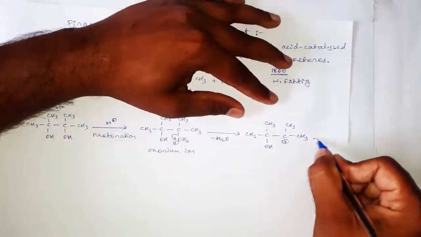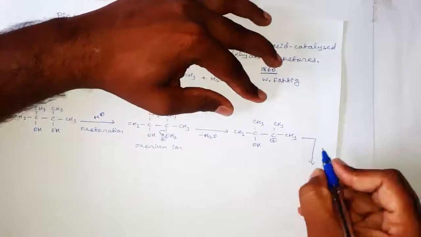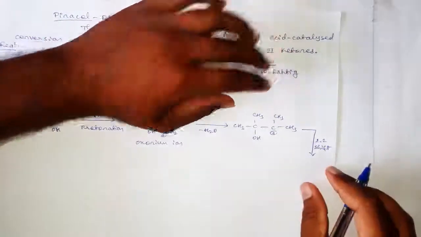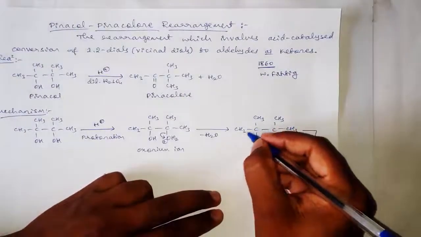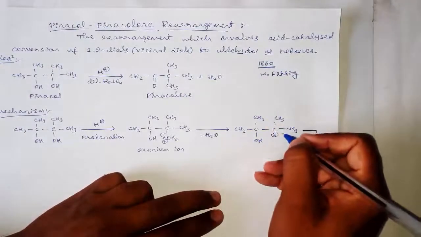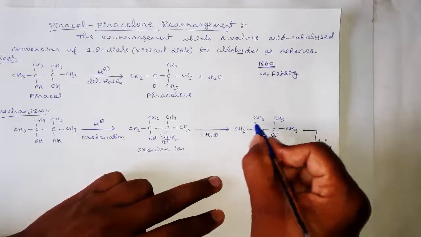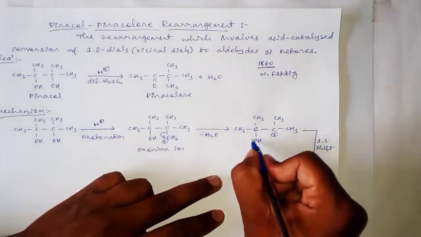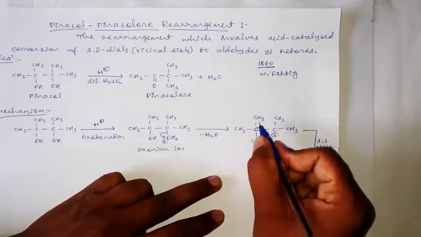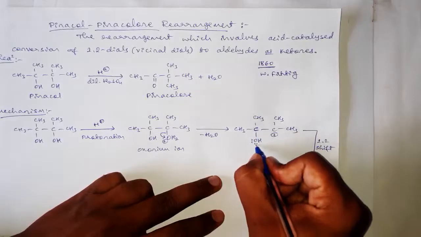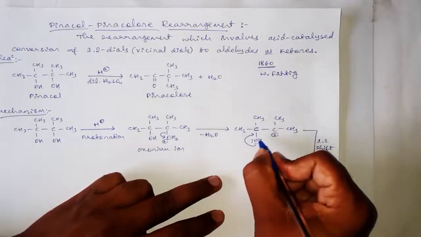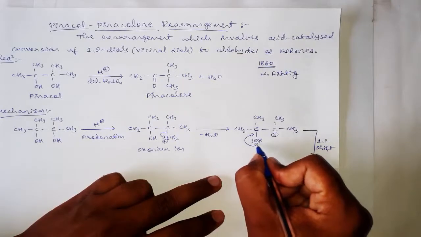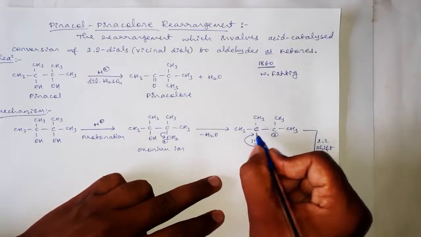And the next step is a 1,2 shift, and here one of the substituents from this carbon will migrate to this positively charged carbon. This shifting or migration of the substituent will be initiated by the migration of one of the lone pairs of electrons present on the oxygen. One of the lone pairs of electrons present on this oxygen will migrate to this carbon-oxygen bond.